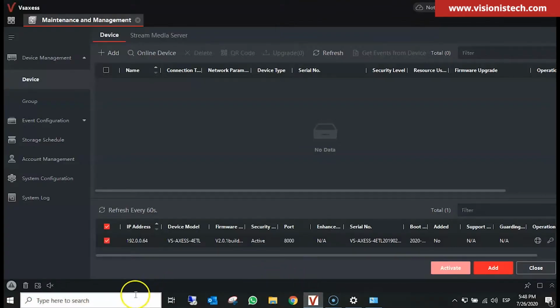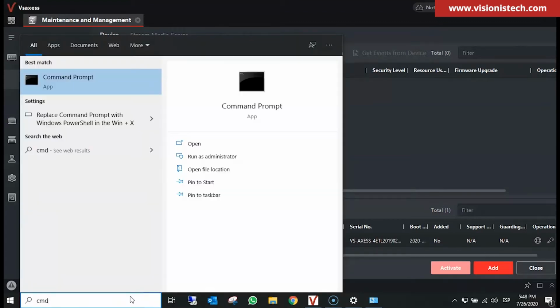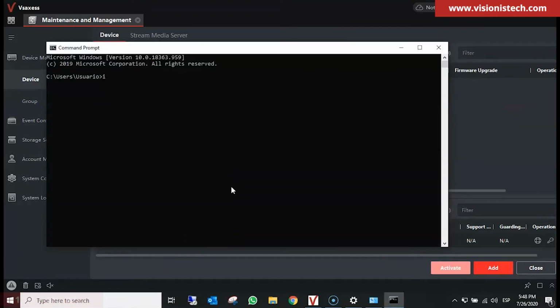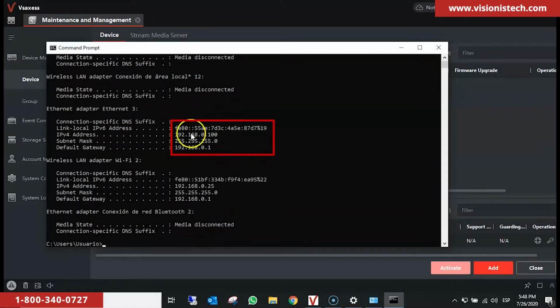We type on the Windows search bar CMD to open the command prompt. We type ipconfig to check our IP configuration. As you can see here, our Ethernet IP address is 192.168.0.100.